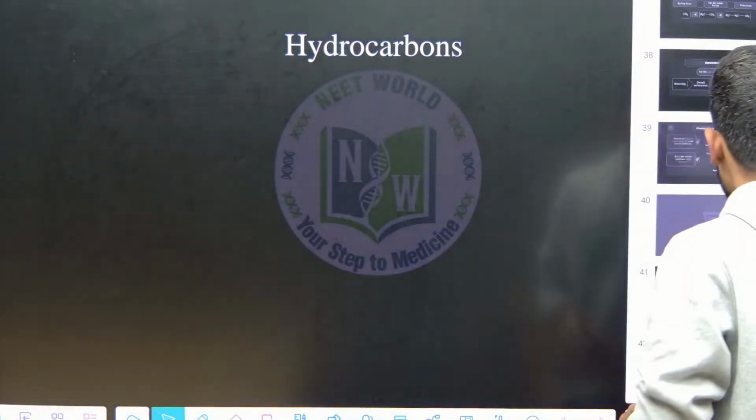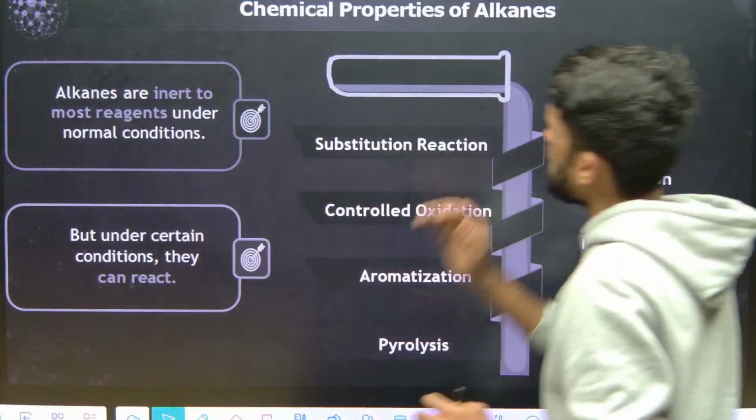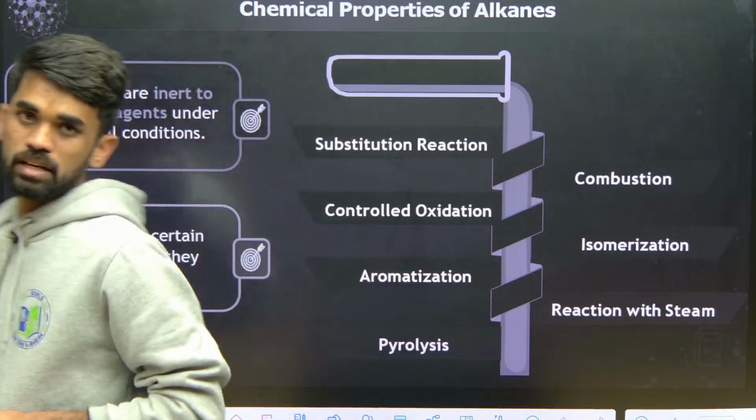In the last session we covered up to the preparation of alkanes. We discussed it very clearly, and in this session we will be discussing their chemical properties. Preparation and physical properties were completed in the last class. Now we will discuss the chemical properties of hydrocarbons. So look here, these are the chemical properties we need to focus on in this chapter.